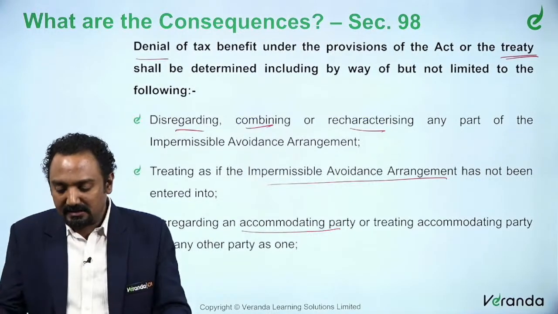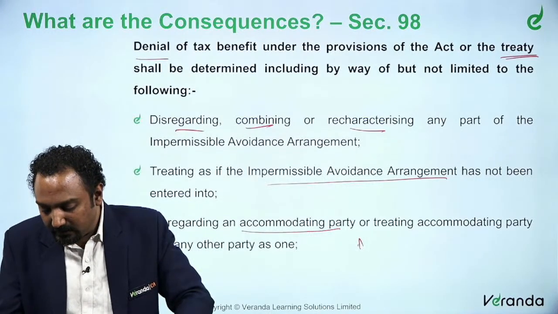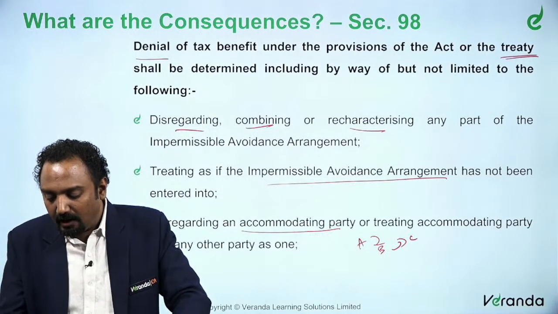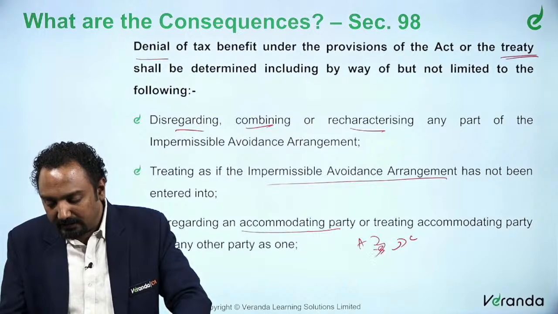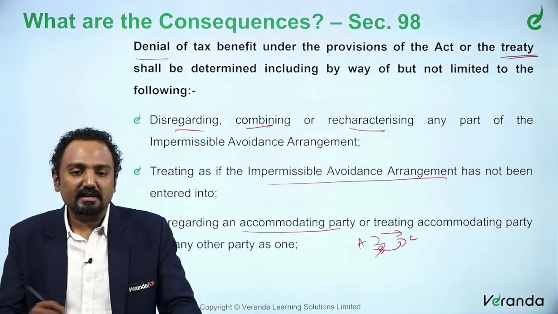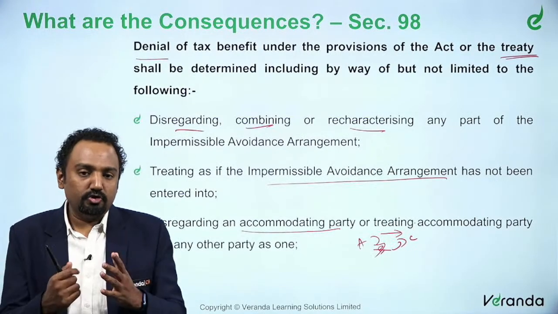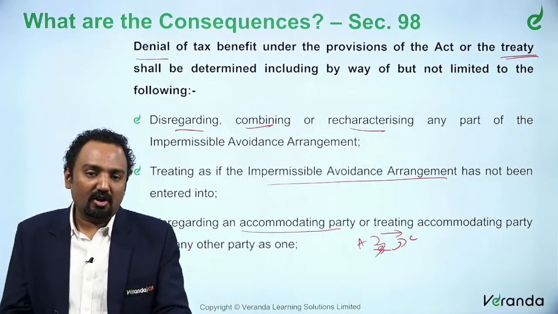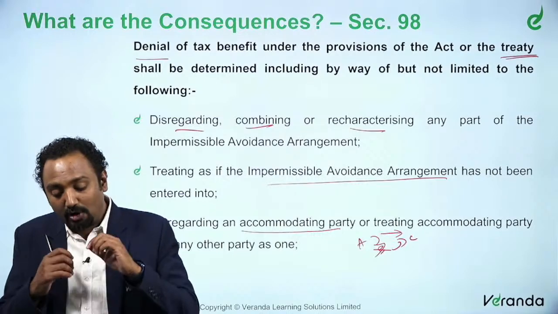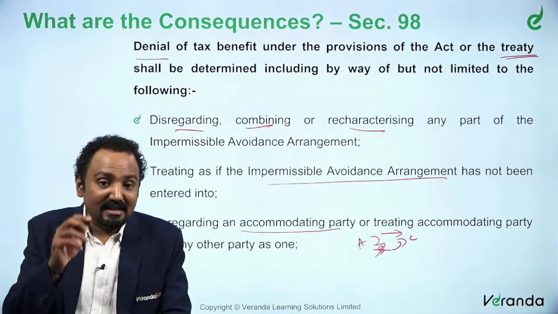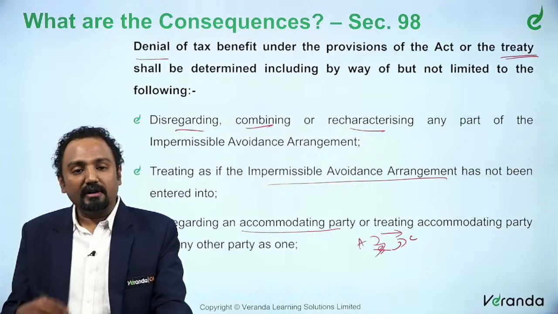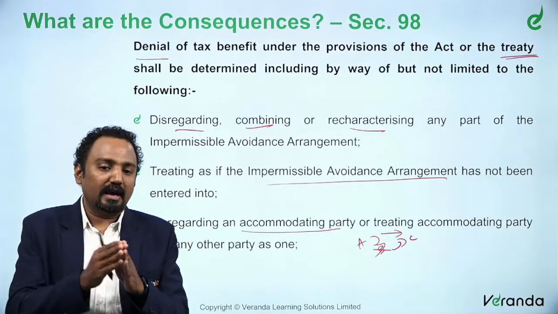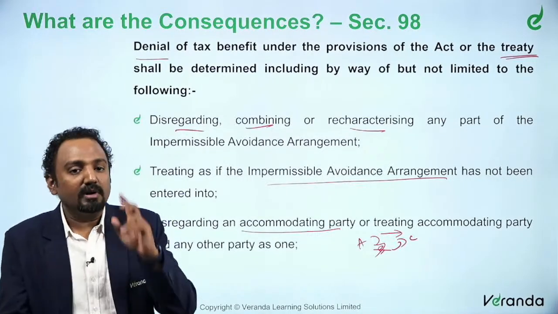If A, B, C are in the transaction, I am again repeating this concept of A, B and C. What if you think that B is not at all there, and the only transaction is between A and C? You assume that the actual transaction is only between A and C, and B is only an accommodating party. So I am disregarding the accommodating party, or treating the accommodating party along with A, considering both A and B as one single entity.